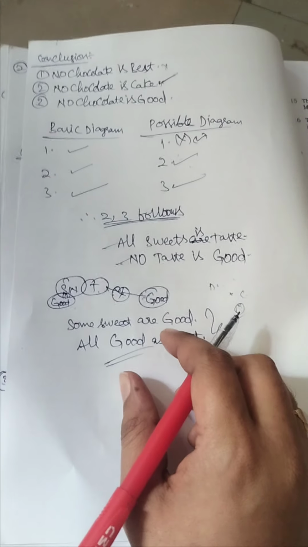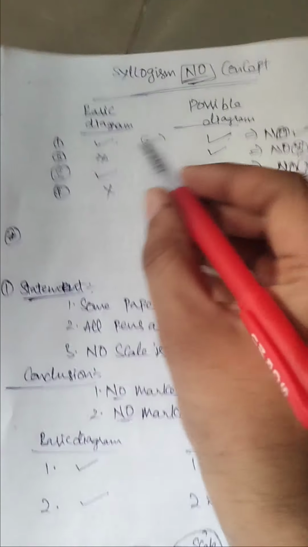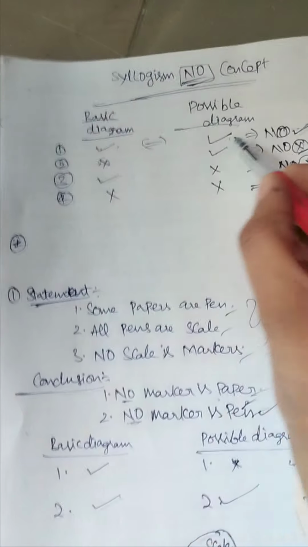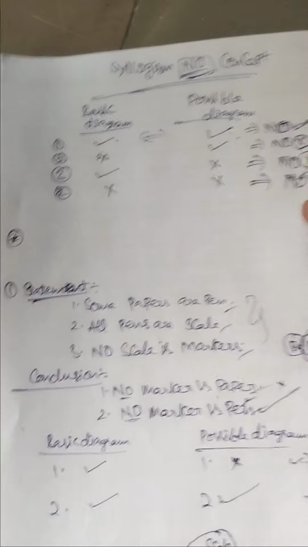Yes guys, this is the only concept. Please refer to all these once. I am telling once: if the basic diagram and possible diagram are both true, only then the no conclusion is true.